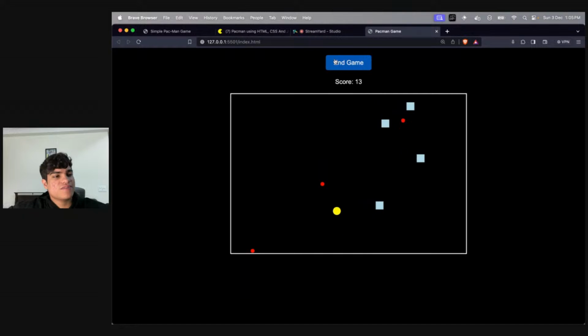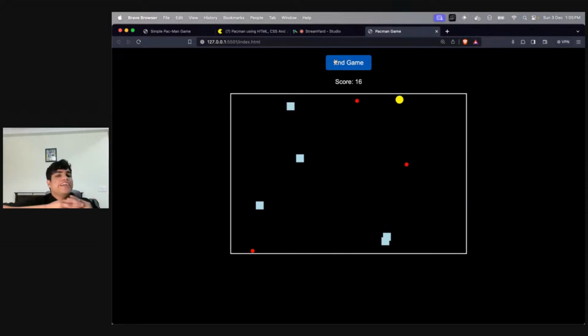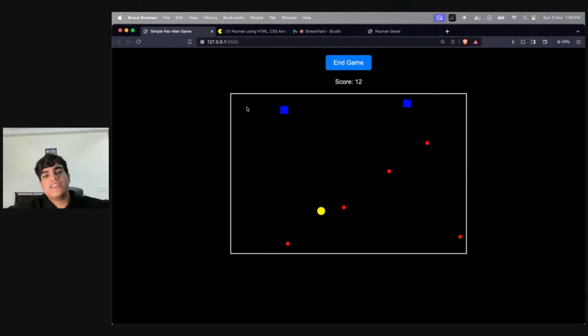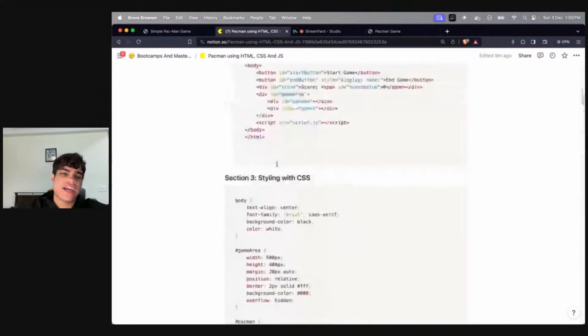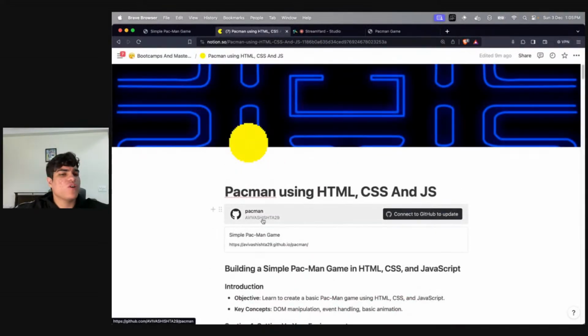What do you guys think? Cool. Okay. So this was it for the Pac Man game. What I will now be doing is, if you guys have any doubts, please let me know. The code is already there in the GitHub repo. So again, if you don't want to follow this code, you can just follow this GitHub repo.